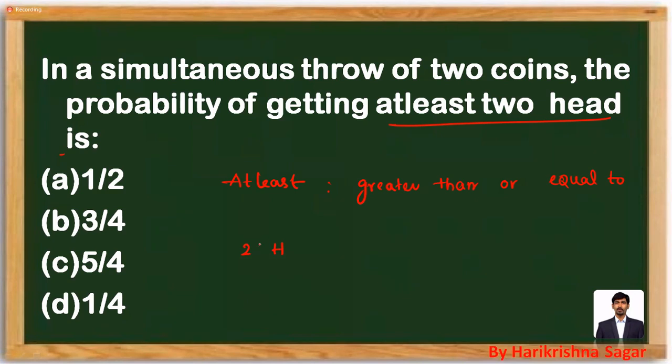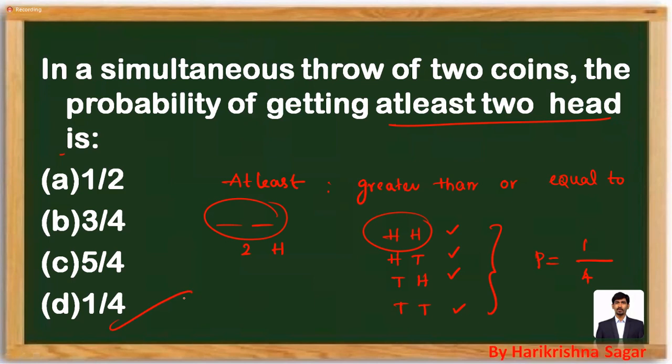But how many coins are you throwing? You are throwing only 2 coins, right? So a maximum of 2 heads is what we can get. If you are throwing 2 coins, what are the total outcomes? We are going to get 4. What are those? If we observe: head, head; head, tail; tail, head; and tail, tail. These are the 4 outcomes you are going to have. Out of these 4, what is your condition? At least 2 heads. That means both must be heads. So that is going to be one favorable case out of the 4. You can mark the answer as 1 by 4.